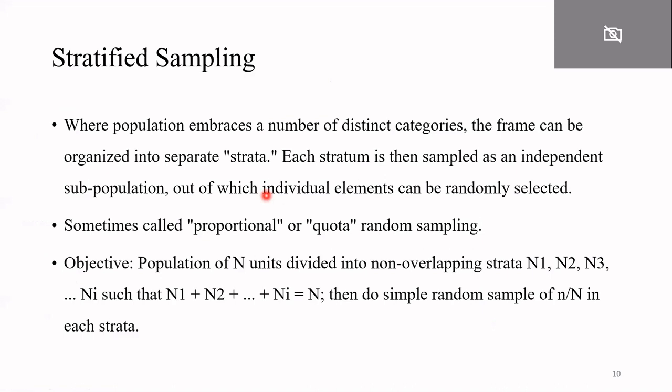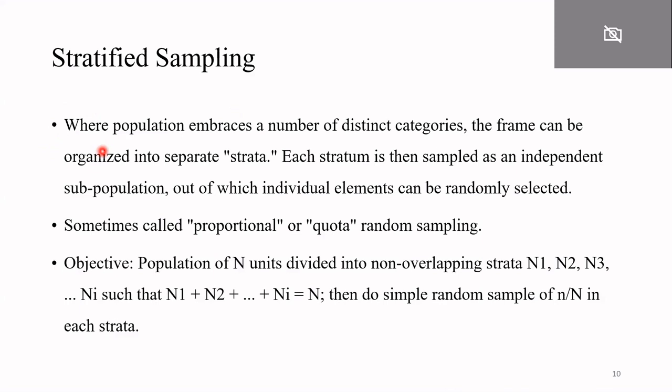Now we will discuss the second type of sampling, which is known as stratified sampling. We have already discussed probability sampling, that is, simple random sampling. The other type is stratified sampling. In stratified sampling, the researcher makes different strata or groups. The population is divided into different homogeneous groups, and from these homogeneous groups you will collect your sample randomly.